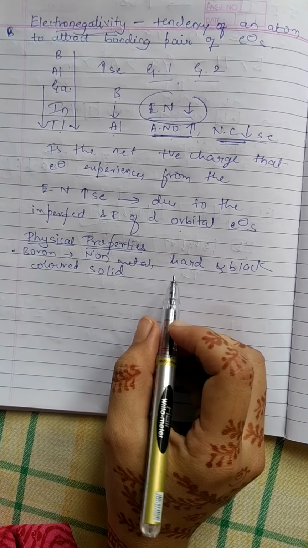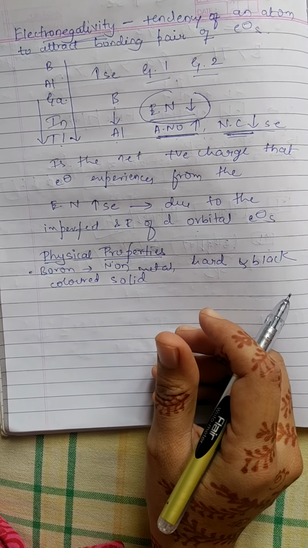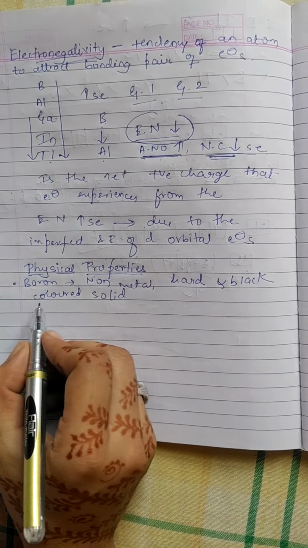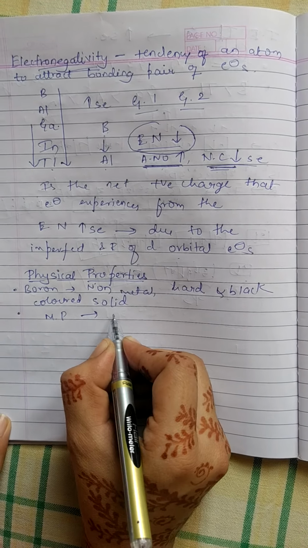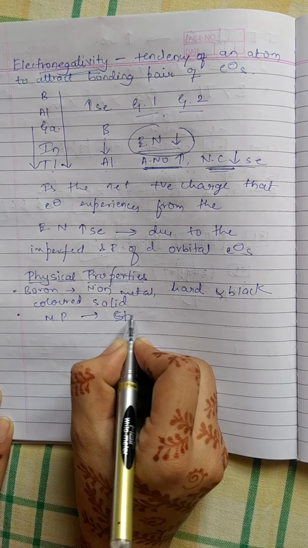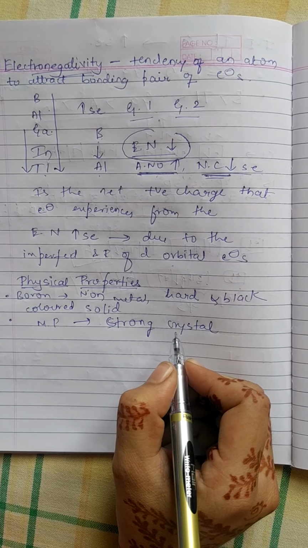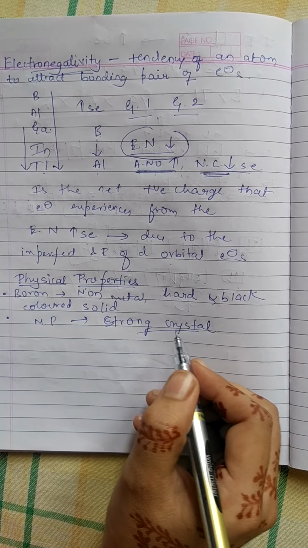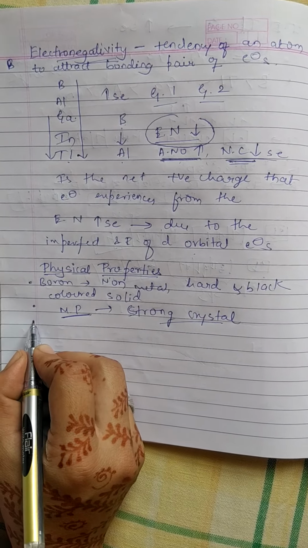It has an unusual melting point due to the strong crystal lattice structure. Boron has a crystal lattice structure, therefore it doesn't have a specific melting point.